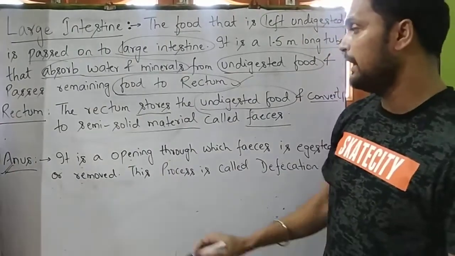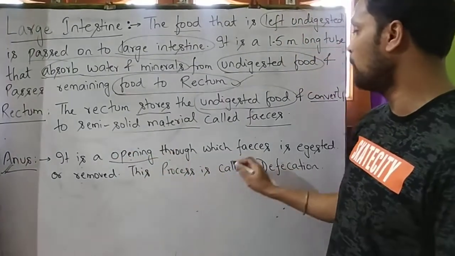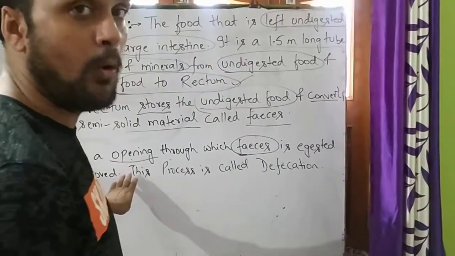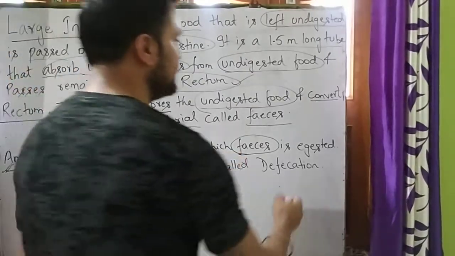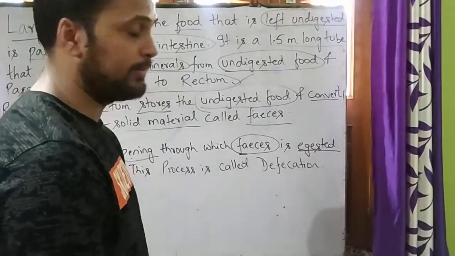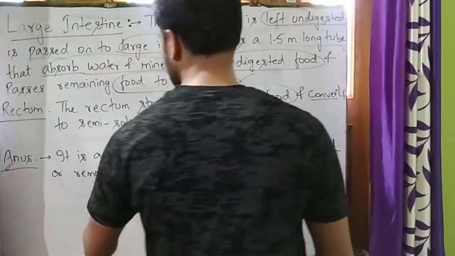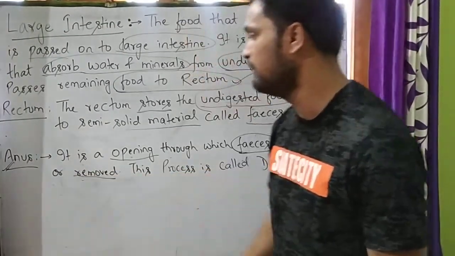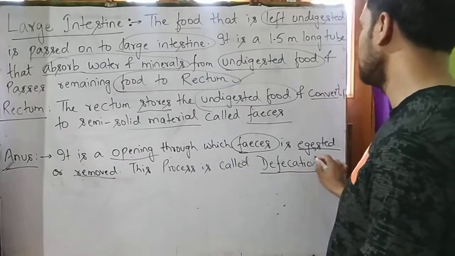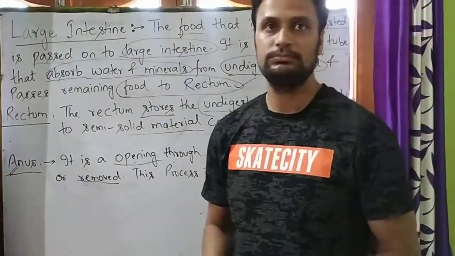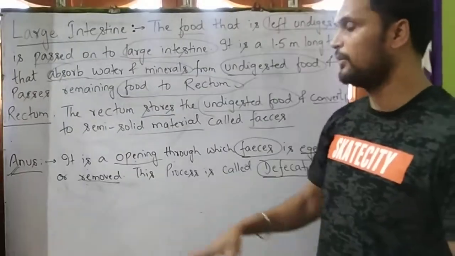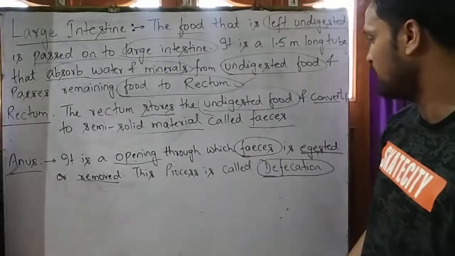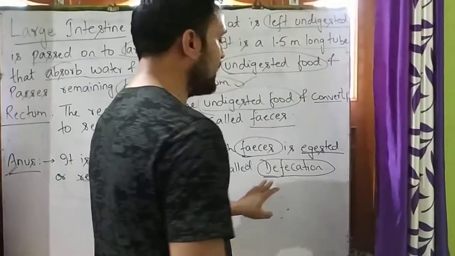Now students, we will see what is the anus. It is an opening through which feces, that is undigested material, is removed out of our body. This process is known as defecation. So students, what is the anus? It is an opening through which feces is removed out of our body, and this process is known as defecation.